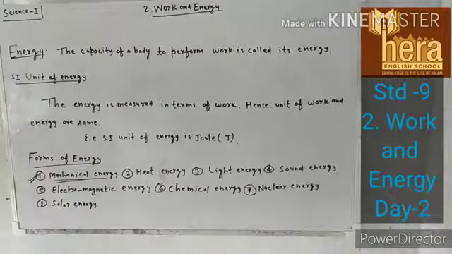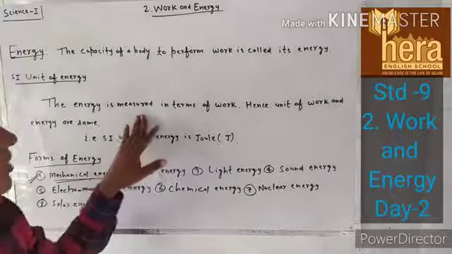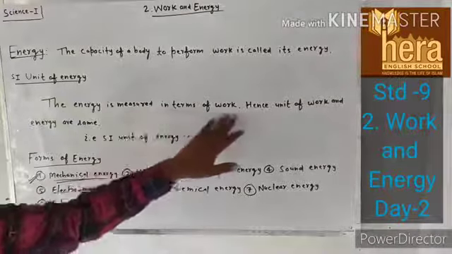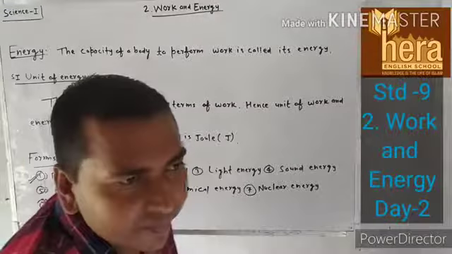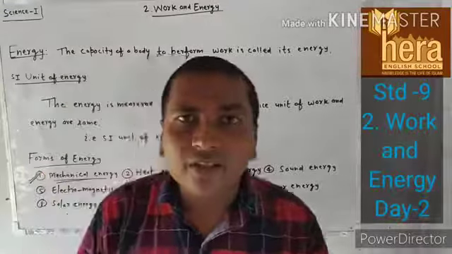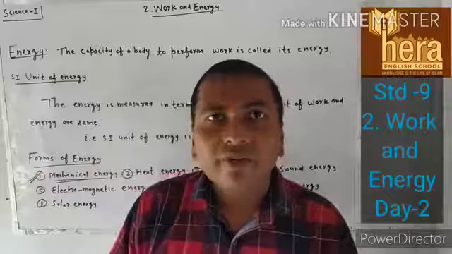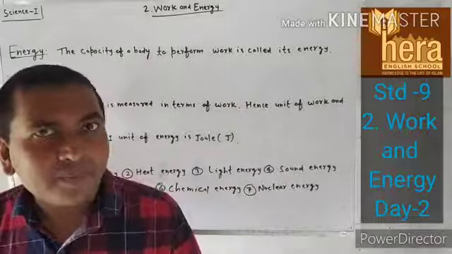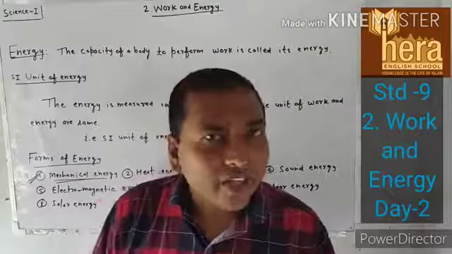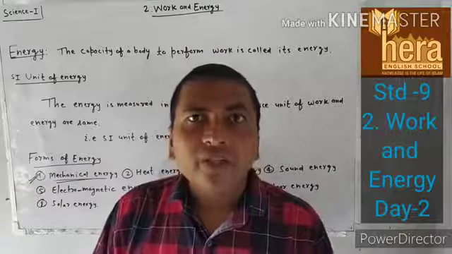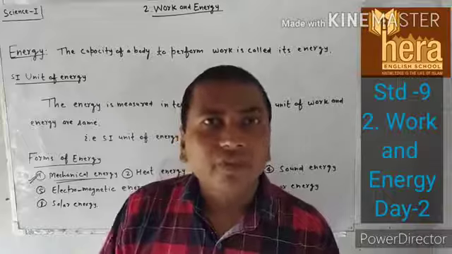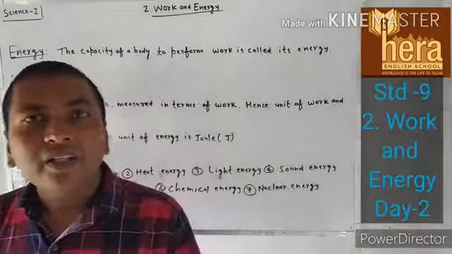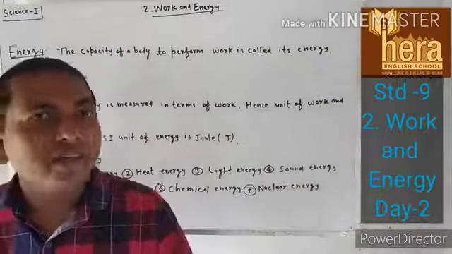So, as a unit of energy, the energy is measured in terms of work. So the unit of work and the energy both will be same, and we know that the unit of work is joule. Therefore, the units of energy is also joule in SI system.